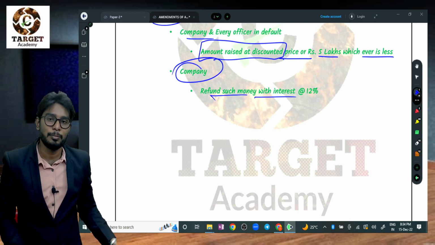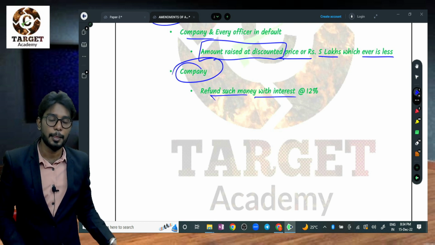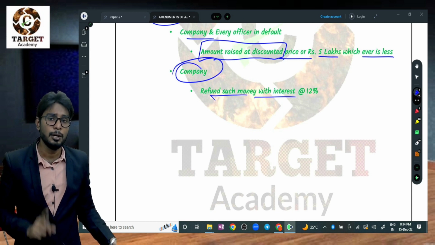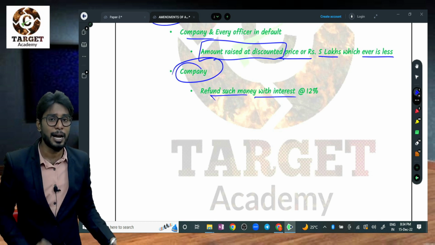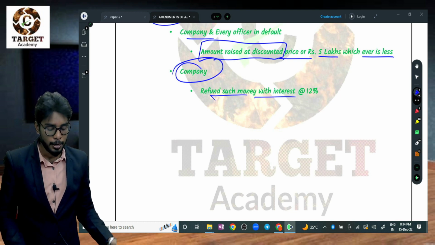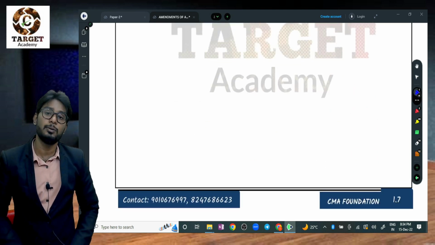For example, if the company is issuing shares, the face value of the share is 10 rupees, but they are issuing for 8 rupees, other than sweat equity shares, or other than shares to creditors in the debt restructuring scheme. Other than these two cases, if they are issuing at a discount, first they need to refund the money with interest at the rate of 12%, and they need to pay the penalty, whatever the money raised or 5 lakhs, whichever is less. So that's all for this video. These are the amendments for Jan 2023 exams.